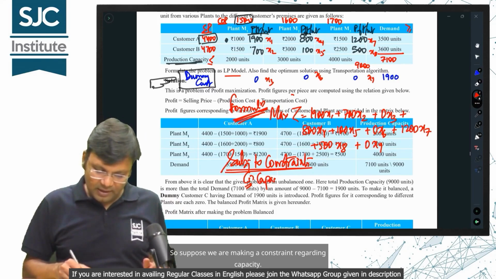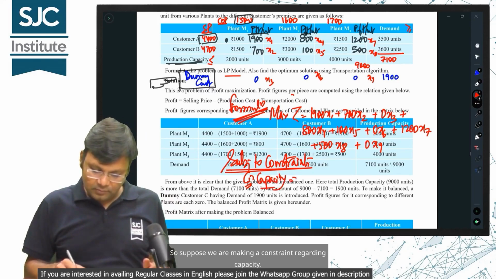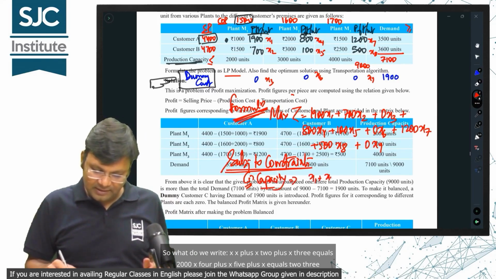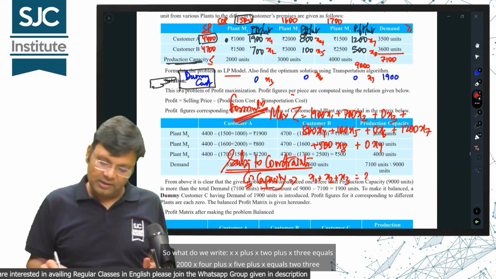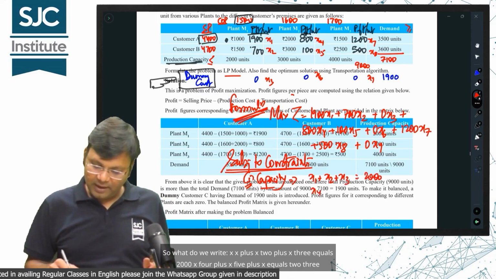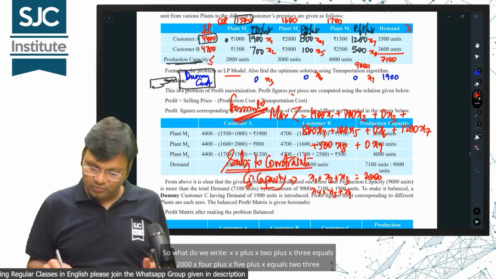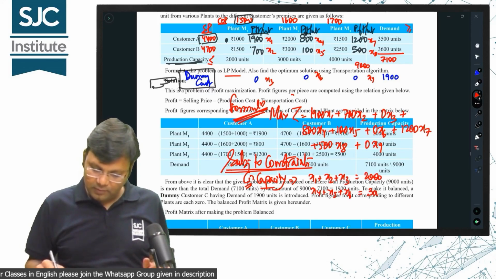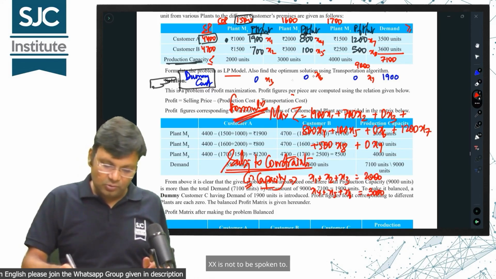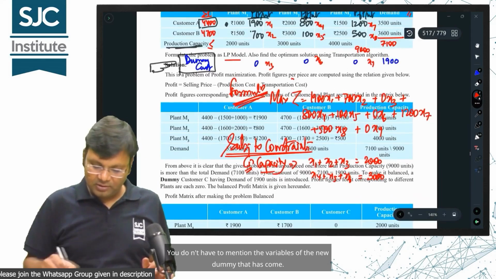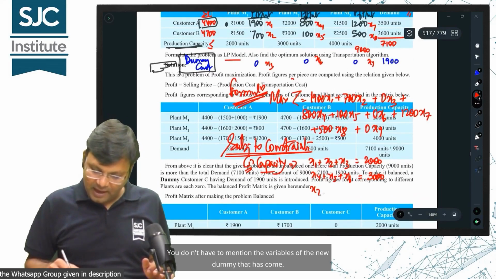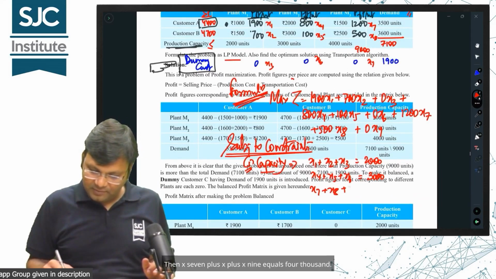So suppose we are making a constraint regarding capacity. So what do we write? x1 plus x2 plus x3 equals 2000, x4 plus x5 plus x6 equals 3000. x10 is not to be mentioned. You don't have to mention the variables of the new dummy that has come. Then x7 plus x8 plus x9 equals 4000.